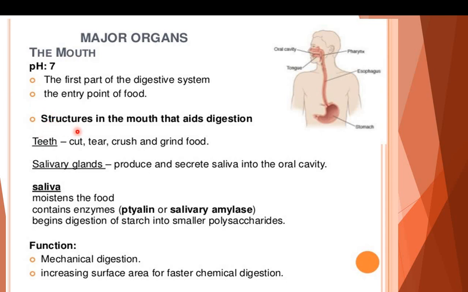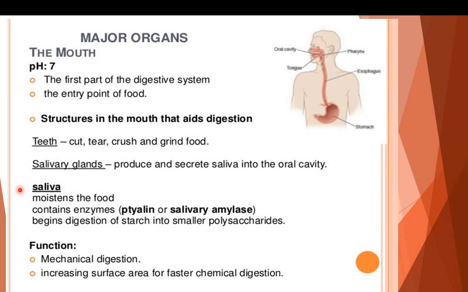Structures in the mouth that aid digestion are: number 1, teeth, which cut, tear, crush and grind food. Second one is salivary glands. They produce and secrete the saliva into the oral cavity. What is saliva?